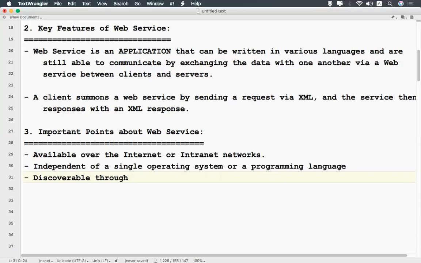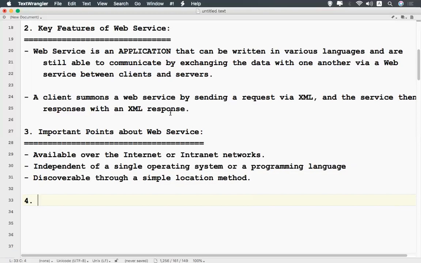So it is available over the internet or intranet, independent of operating system and programming language, and you can discover it through a simple location method. These are the important points when you talk about the web service. Please keep these things in mind. Okay, so we'll move to the next point.